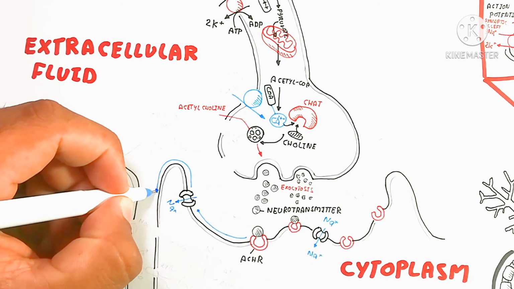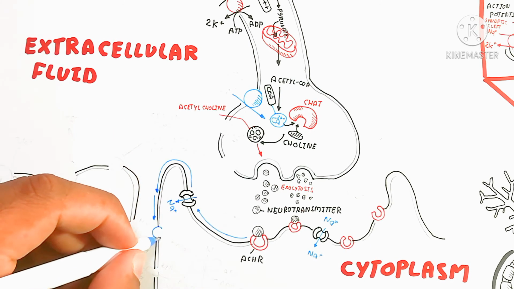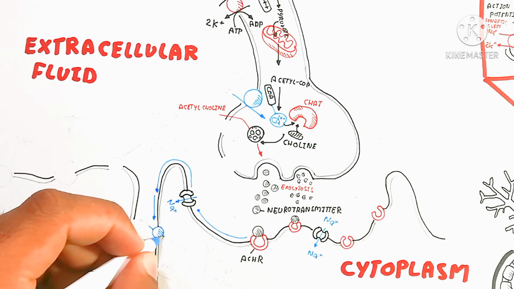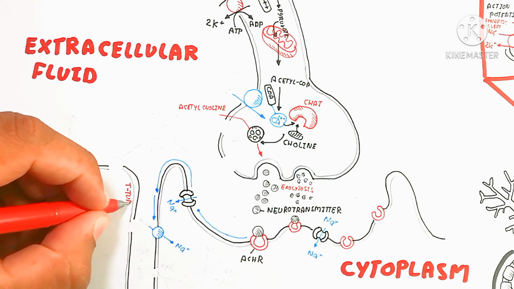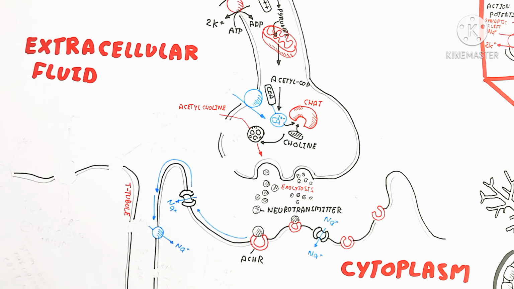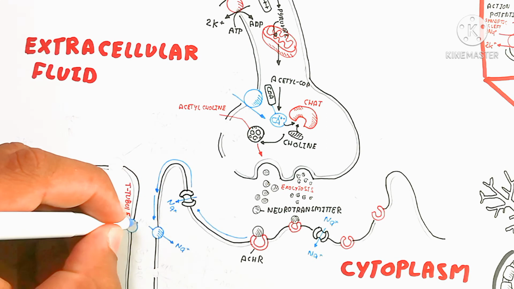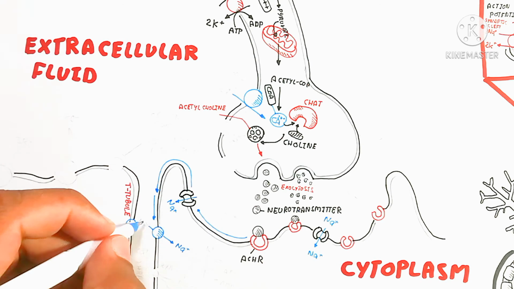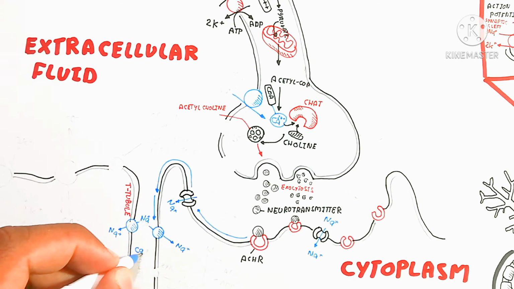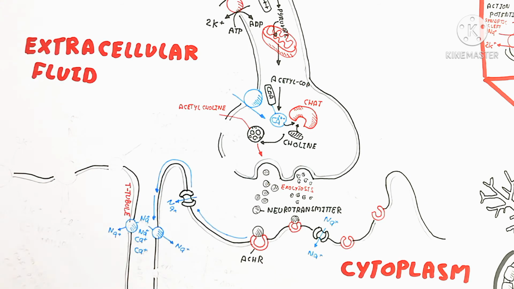Here is the T tubule, which invaginates into the sarcolemma. Invagination creates a change of sodium ions further and further, going on inside the T tubule. And this T tubule is very important to know, because it also contains calcium ions.